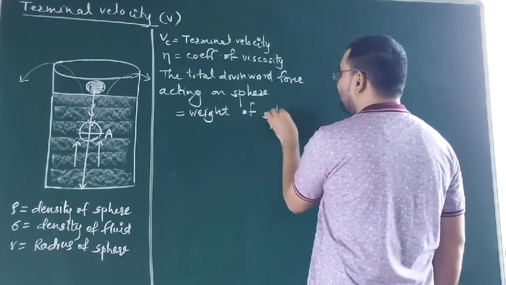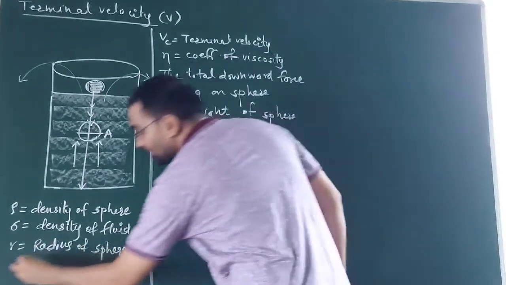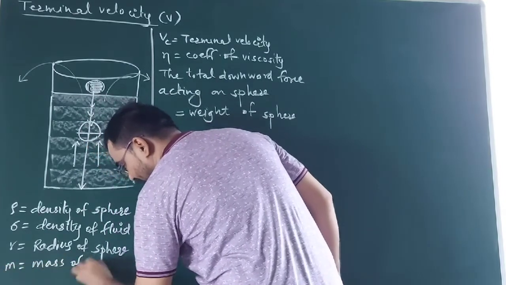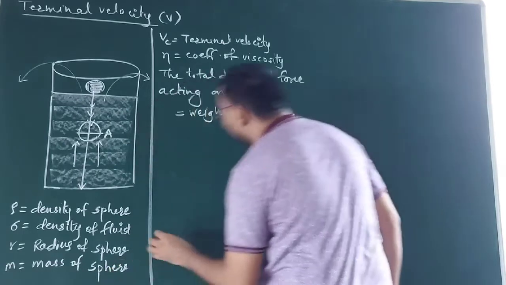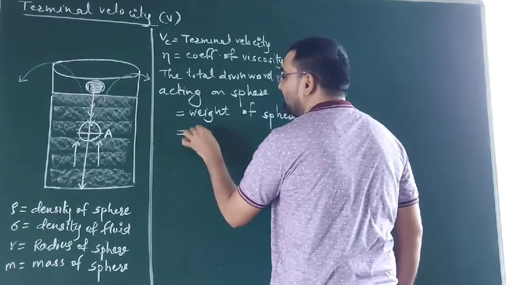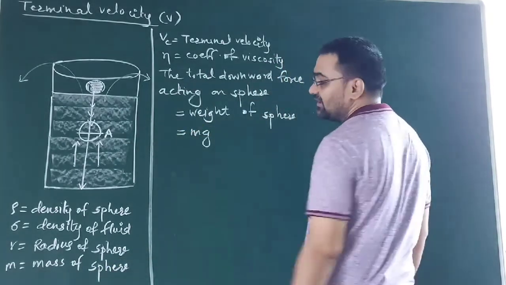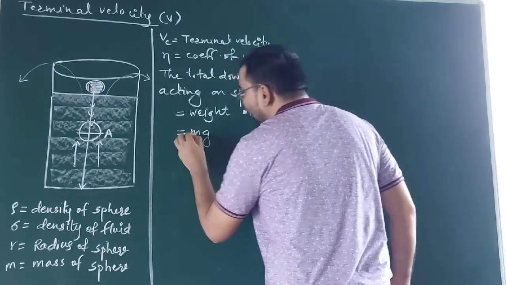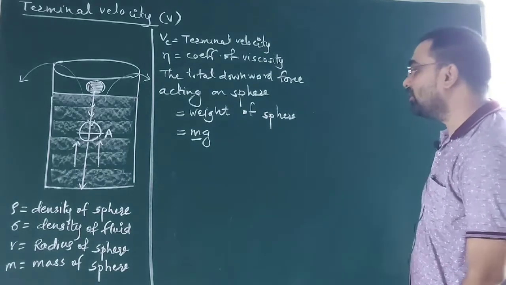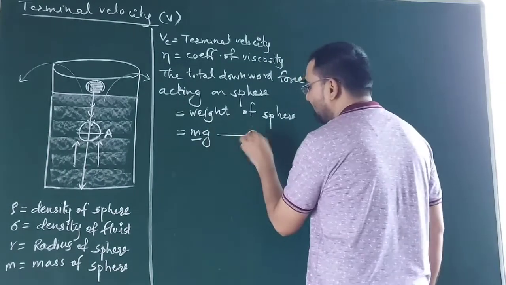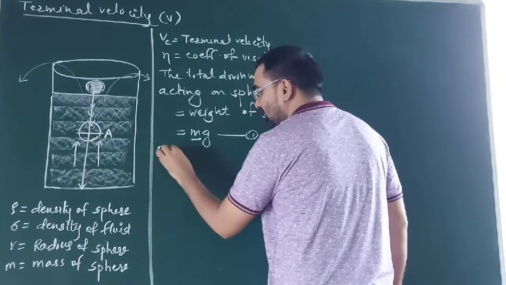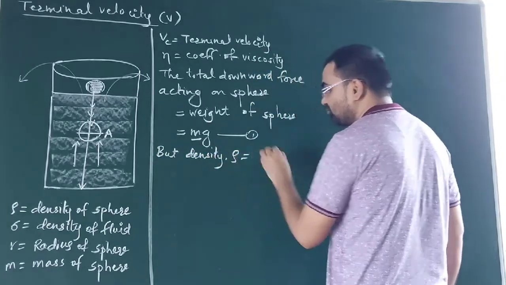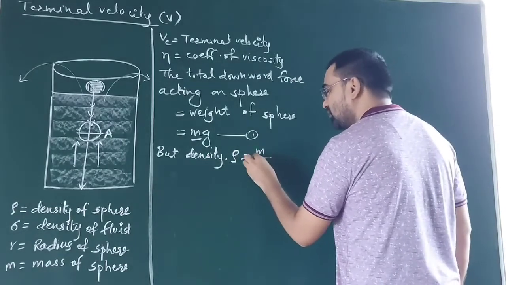You know that if m is the mass of the sphere, I had forgotten, m is the mass of that sphere, then weight will be m into g, where g is acceleration due to gravity. But I want to write the mass in terms of its volume and density. You know that the density of that solid, rho, is equal to mass upon volume.